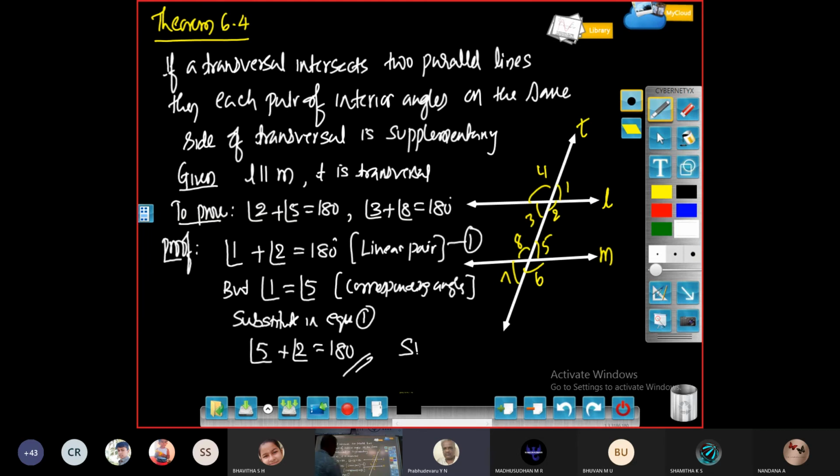Similarly, we can prove the other pair also, 3 and 8 also equal to 180 degree. To prove this, 3 and 8, first you have to write 4 plus 3 is equal to 180 degree. In place of 4, you can write 8 because they are corresponding angles. So therefore, 3 plus 8 also becomes 180 degree. Is it clear to all of you? Yes, sir.